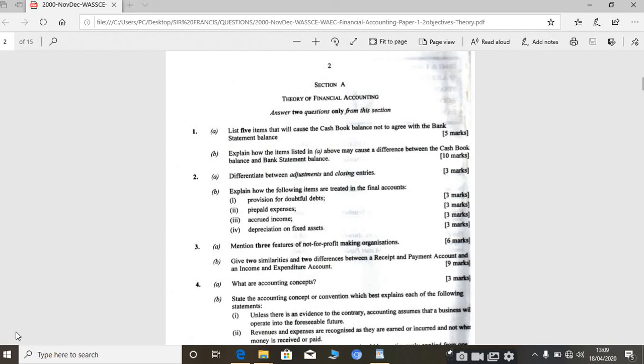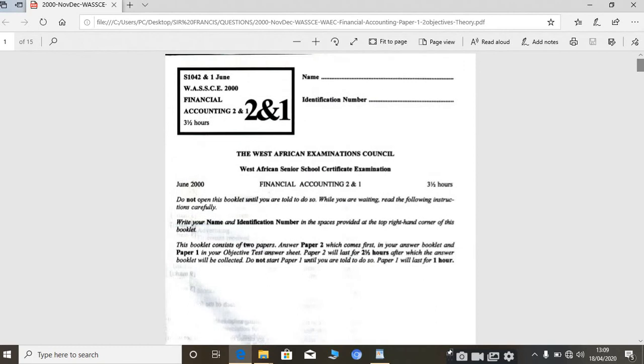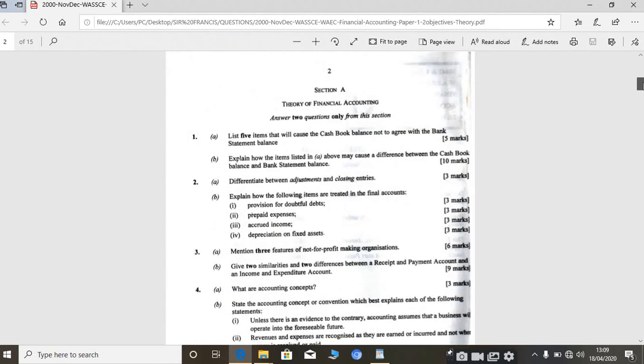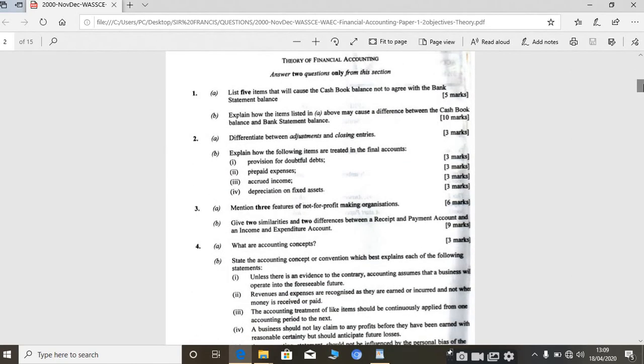Okay, welcome back to our series. As we've started with the financial accounting past question 2000, section A of paper 2, we are done with question 1. We are moving on to question 2 of section A, part of paper 2.